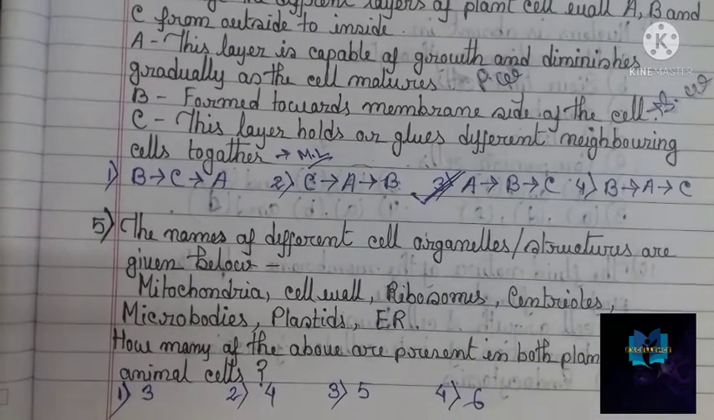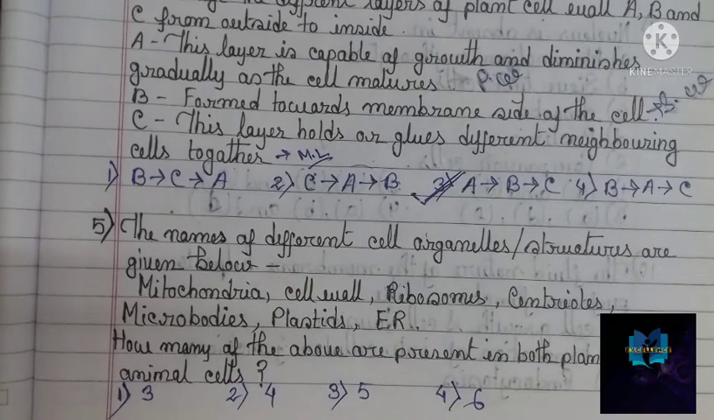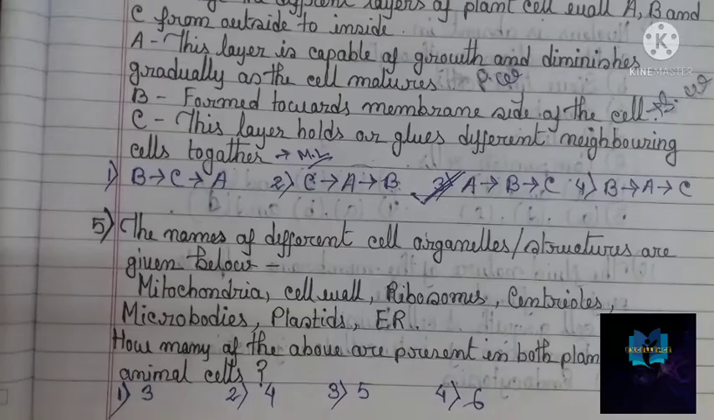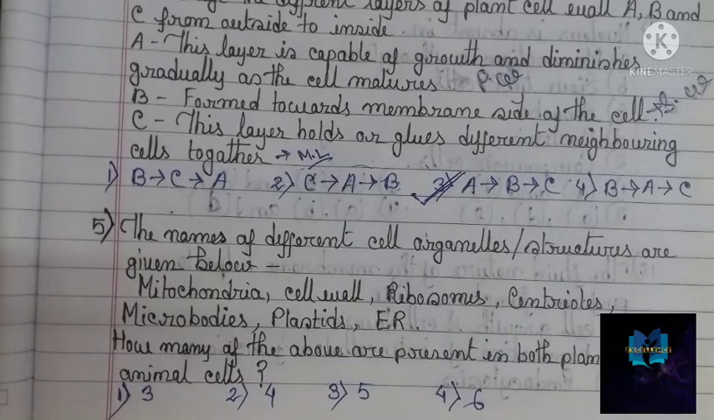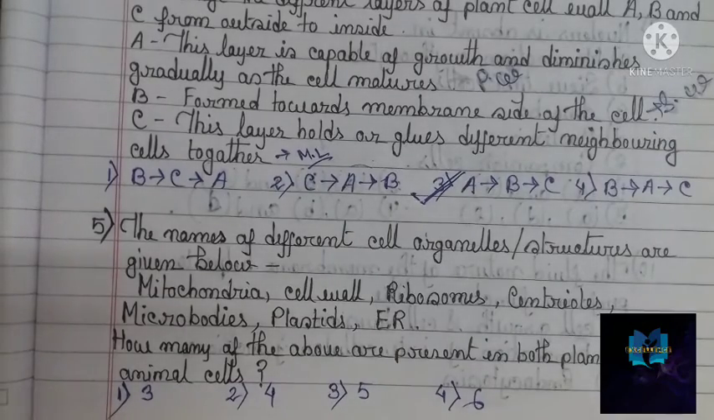The names of different cell organelles or structures are given below: mitochondria, cell wall, ribosomes, centrioles, microbodies, plastids, ER. ER means endoplasmic reticulum. How many of the above are present in both plant and animal cells? The options are 3, 4, 5, 6. Okay, give your answers, students.